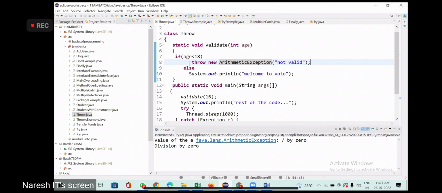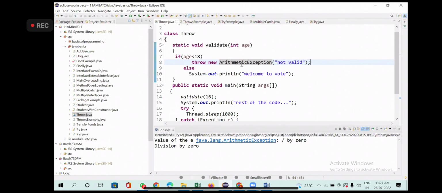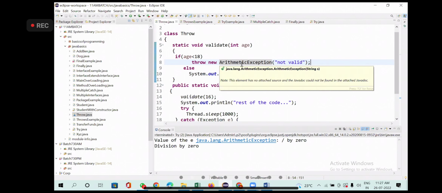So what I'm saying, throw new. You have to instantiate. Throw new. What type of exception? Arithmetic exception. This can be anything. Don't think it should be arithmetic. It can be any class. Throw new arithmetic exception, not valid.